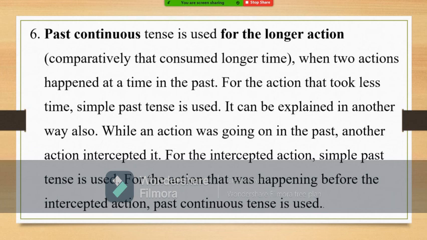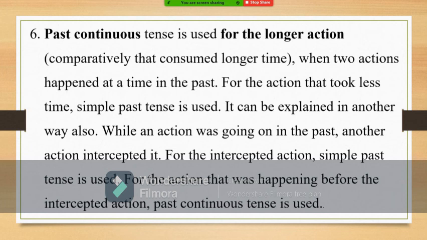Past continuous tense is used for the longer action. And simple past tense, they will come in pairs. Past continuous and past tense will come together. That means in a sentence, there will be two classes. For the class with the action that took more time, we have to use past continuous tense. For the action that took less time, for that class, we have to use simple past tense.